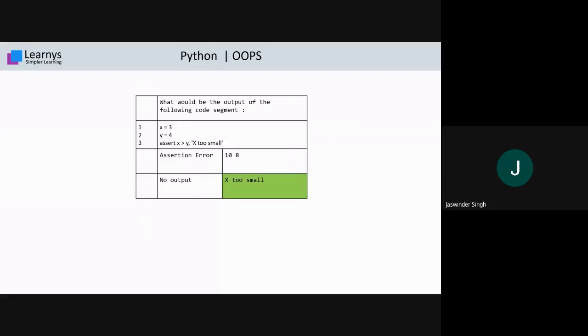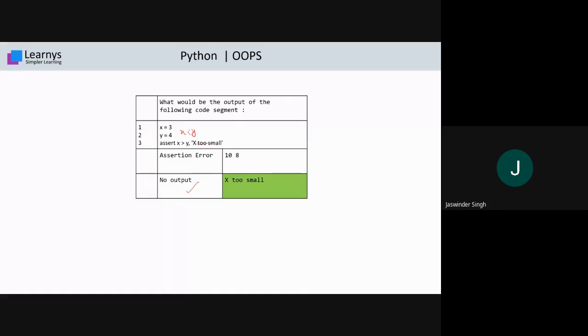Here, the first statement is that we take one variable x and assign the value 3 to it. We take another variable y and assign the value 4 to it. Then we assert x greater than y. If we compare 3 with 4, 3 is greater than 4, the condition is false. If it is false, it means an error, the assertion error occurs, and the statement will print x too small. If you change this from greater than to less than, x is less than y, it means 4 is greater than 3, the condition is true, so this statement will not run. So what will be the output in that case? No output. The screen is clear, there is no error.